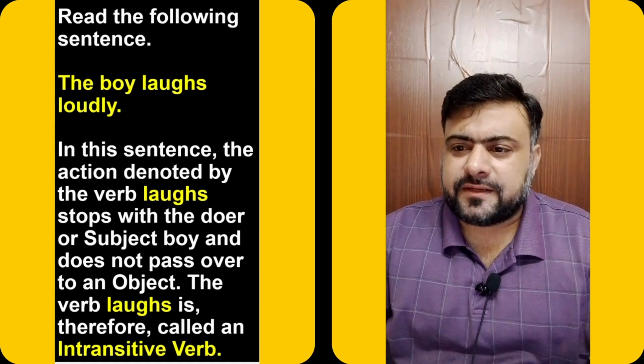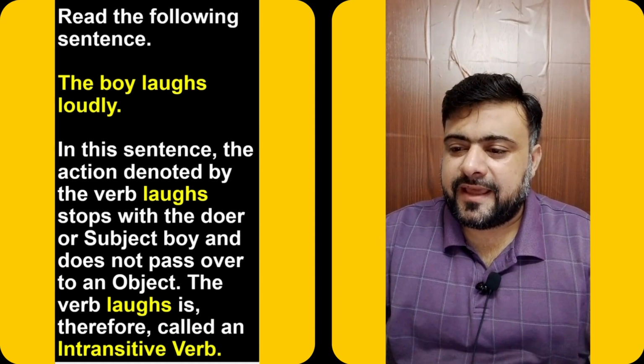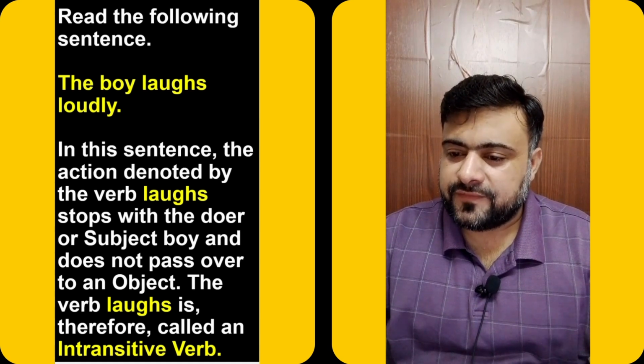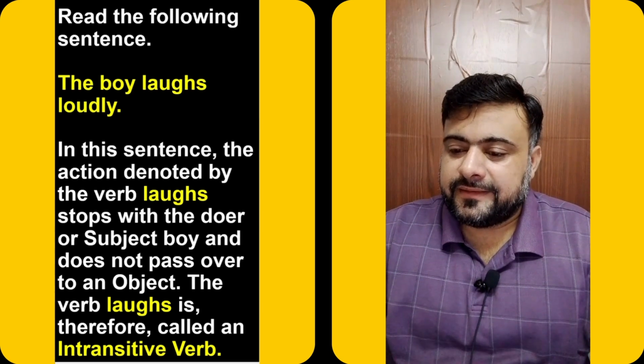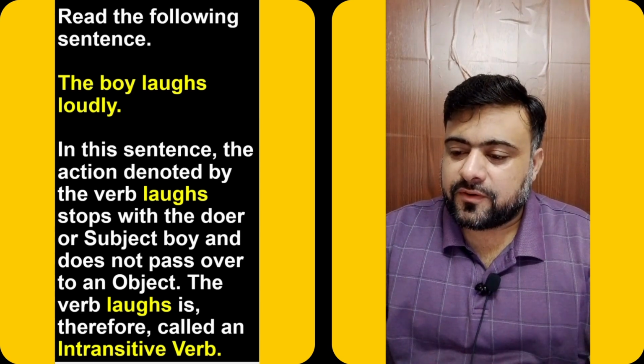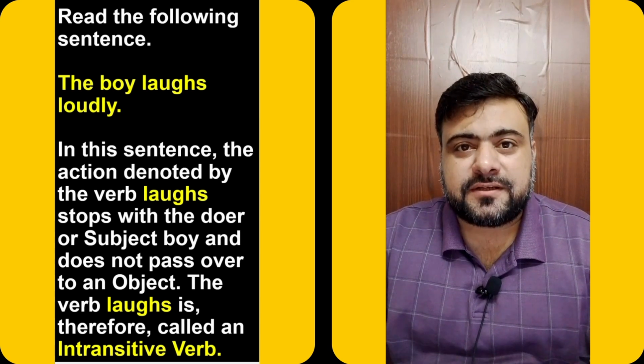Now read this sentence. The boy laughs loudly. In this sentence, the action denoted by the verb laughs stops with the doer or subject boy and does not pass over to an object. The verb laughs is therefore called an intransitive verb. What is an intransitive verb?